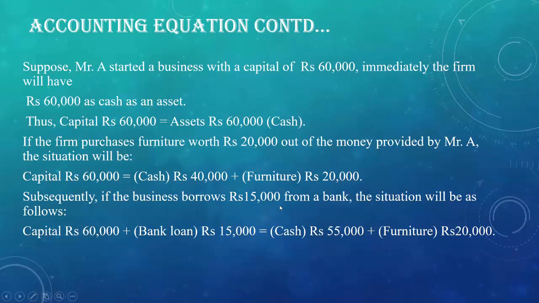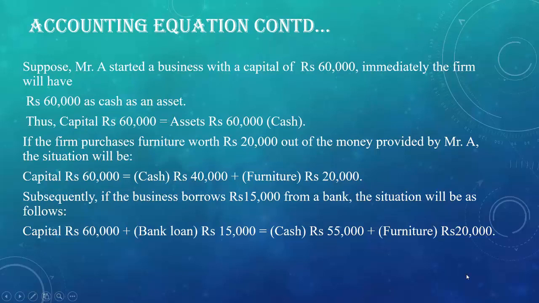40,000 plus 15,000 equals 55,000. And the amount of furniture will remain as it is, that is rupees 20,000. Left hand side is 60,000 plus 15,000, that is rupees 75,000, and the total of right hand side is 55,000 plus 20,000, again that is rupees 75,000.